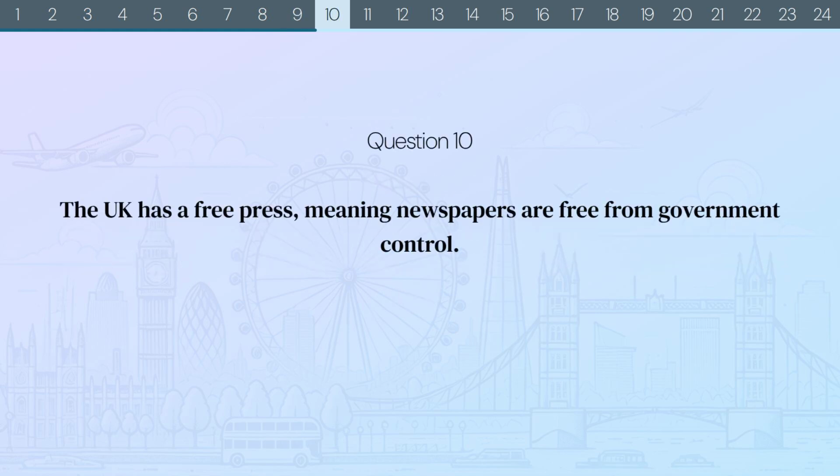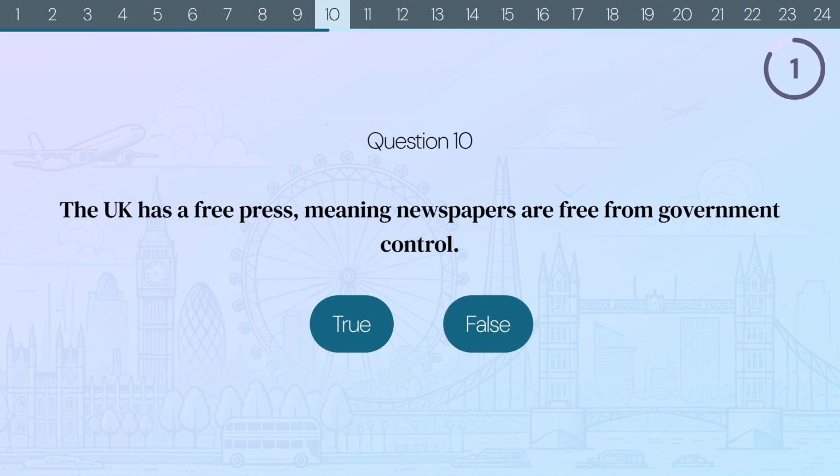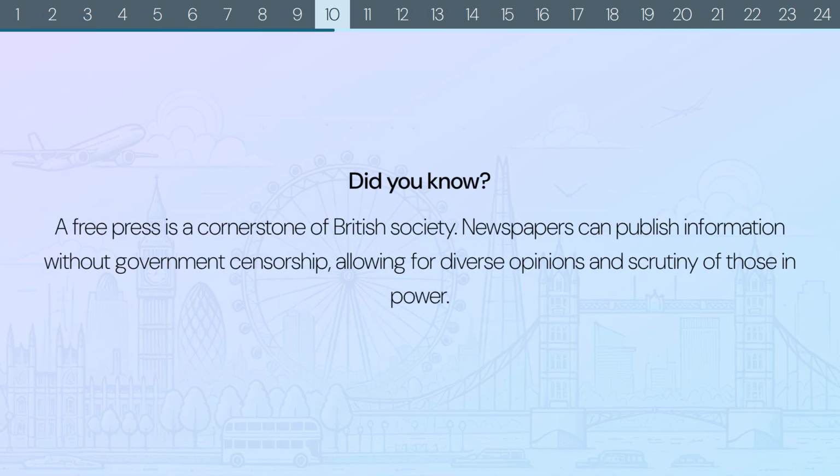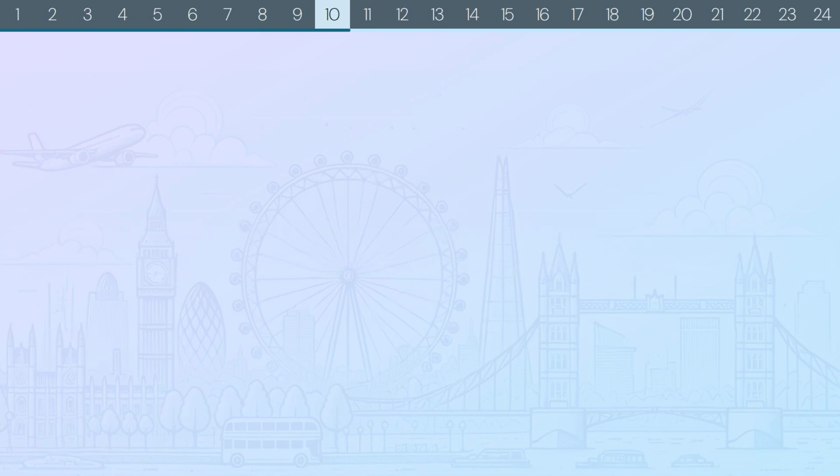Question 10. The UK has a free press, meaning newspapers are free from government control. True or false? The correct answer is true. Did you know? A free press is a cornerstone of British society. Newspapers can publish information without government censorship, allowing for diverse opinions and scrutiny of those in power.